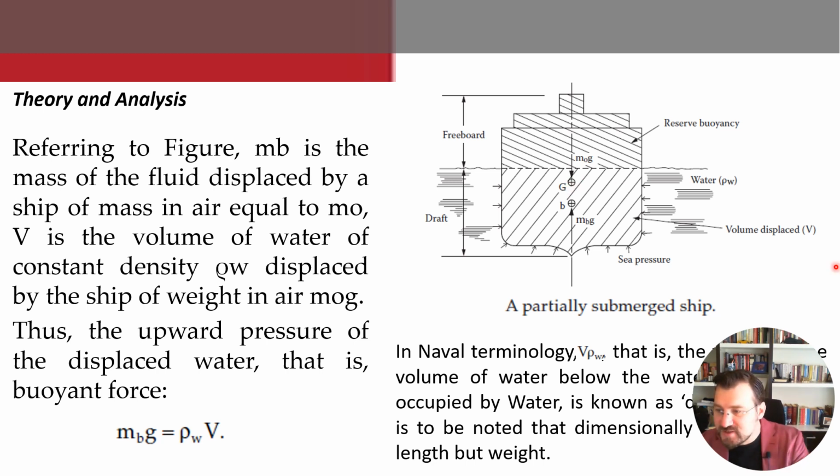As the force of buoyancy is a vertical force equal to the weight of the fluid displaced by the body, the center of buoyancy will be the center of gravity of the displaced fluid of constant density. This is a generic description for a partially submerged ship in seawater. This is the main physical mechanism in terms of buoyancy. We are already familiar with all of this, but I would like to give it as generic information.